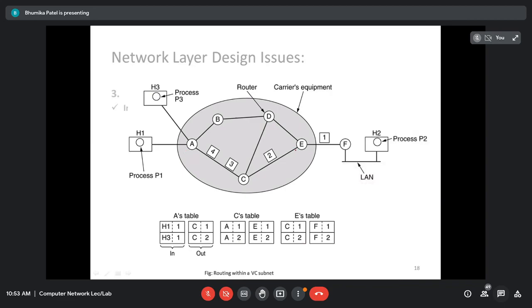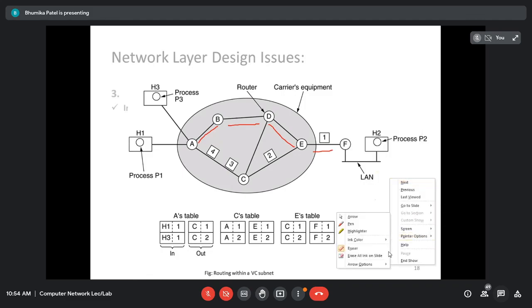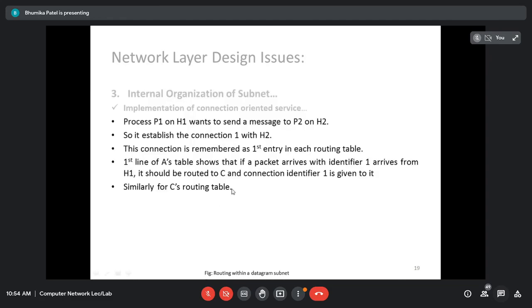Right? So this is the connection oriented service. So every packet is going to use the same path, right? If you have chosen this path, then all packets will choose this same path. It won't be that the first 3 packets went from here and 1 packet went from there. It is not possible in the connection oriented. Each and every packet has to go via the same path, right? And once the data transfer is done, the connection must be released. So that is the connection oriented.